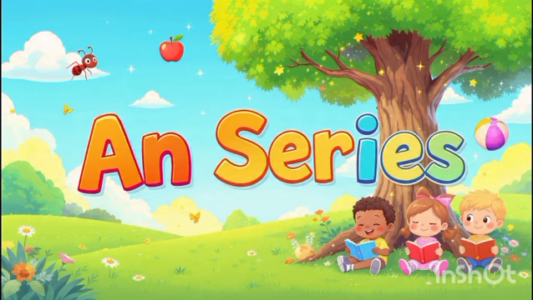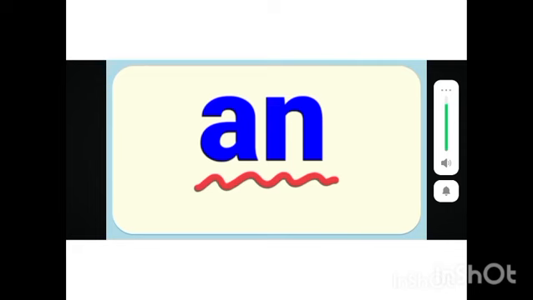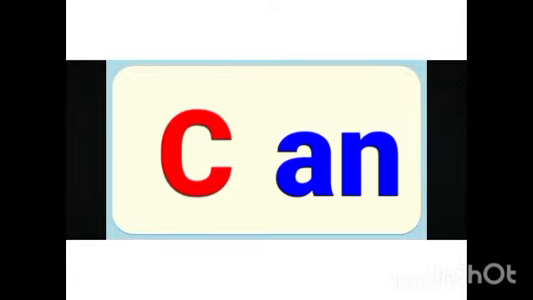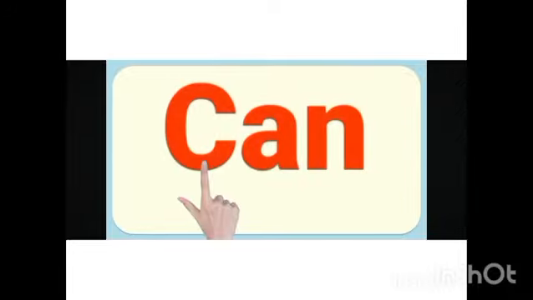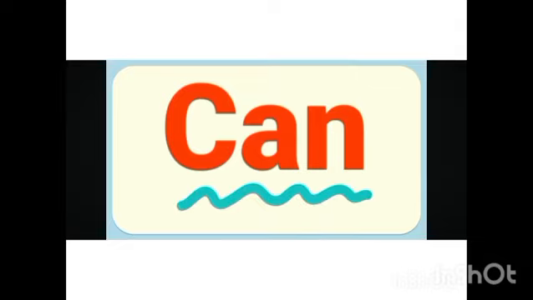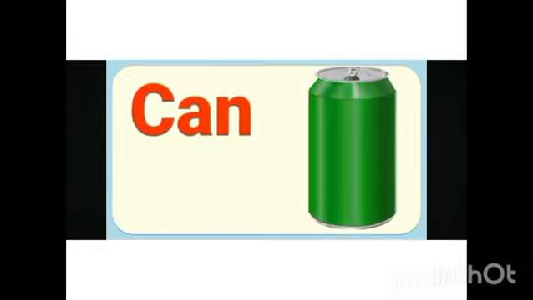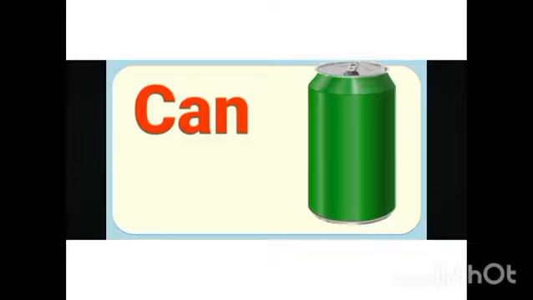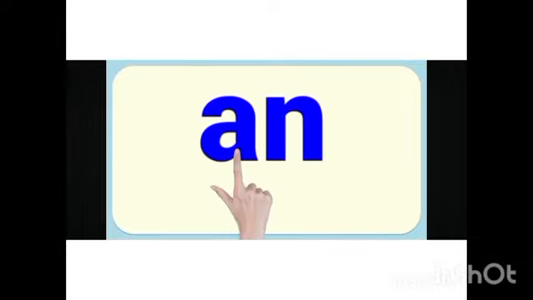Okay kids, today our topic is the AN series. AN gives the sound of N. C says K. C says K. K and can. This is a picture of can. C-A-N, can. A-N gives the sound of N.